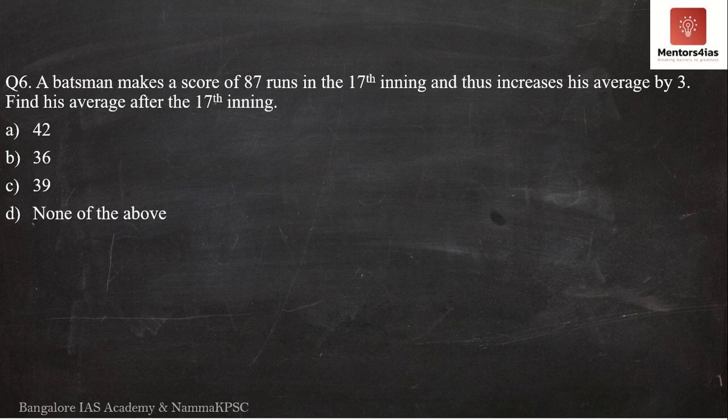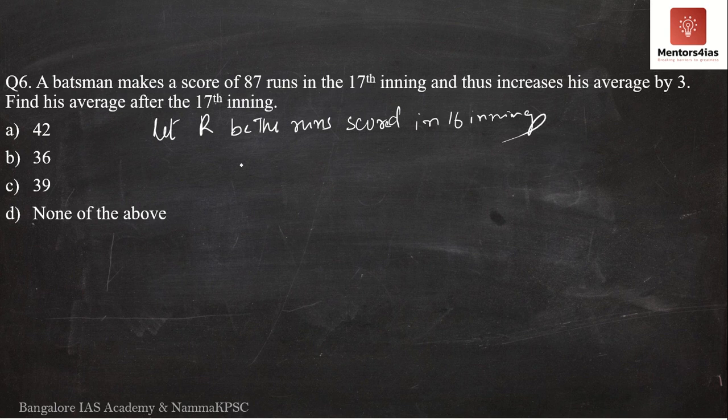So what we are going to do now is assume, let R be the total number of runs scored by the batsman in 16 innings. Then what do you get when you divide R, that is the total number of runs scored by the batsman in 16 innings?